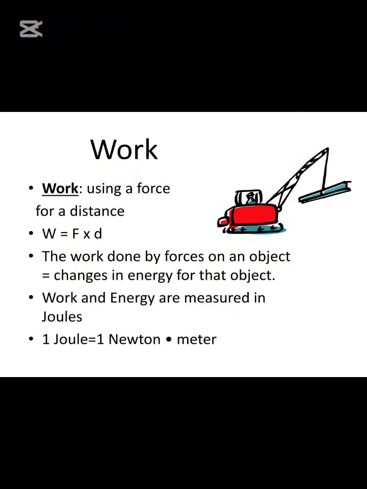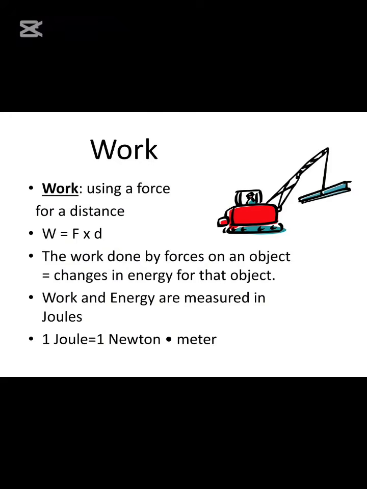Work done is measured in joules. It is defined as the amount of work done when a force of 1 Newton is applied over a distance of 1 meter. So it means that 1 joule is equal to 1 Newton meter. So the correct answer is C on number 35.